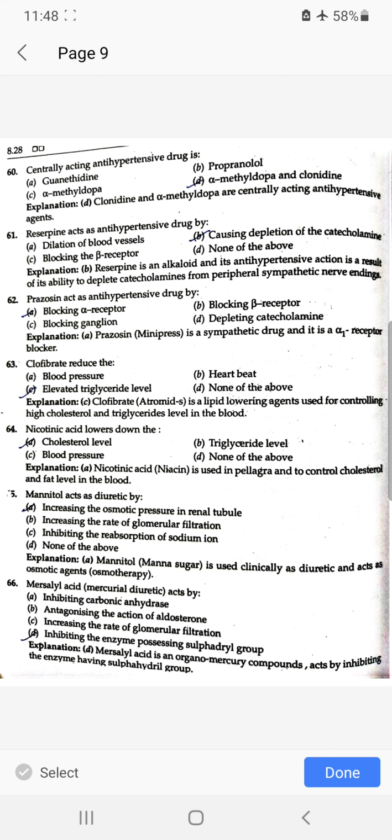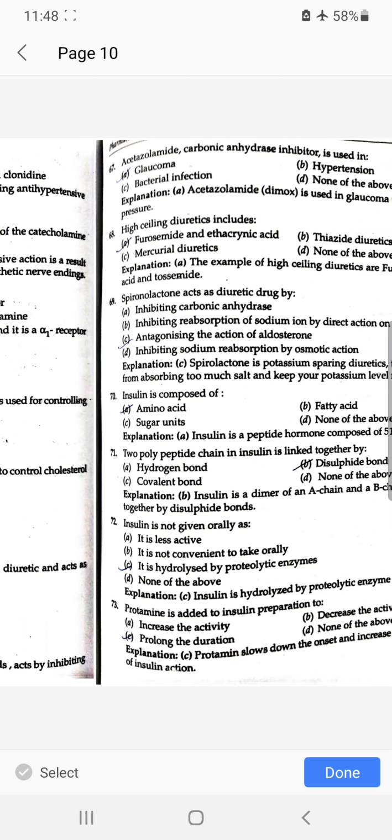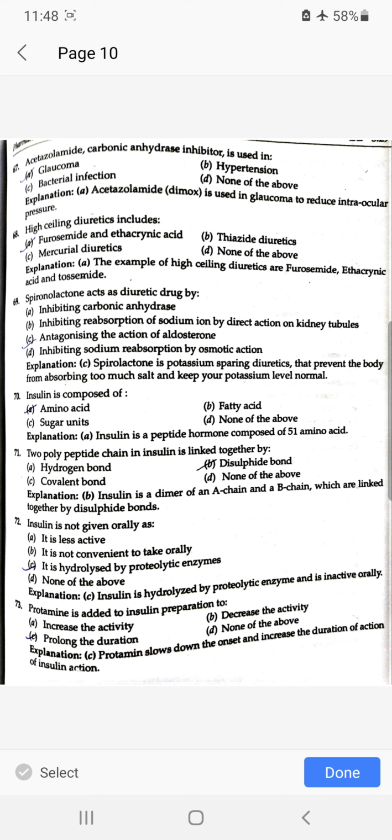Mannitol acts as diuretic by increasing the osmotic pressure in renal tubule. Mersalyl acid acts by inhibiting the enzyme possessing sulfhydryl group; it is a mercurial diuretic. Acetazolamide, a carbonic anhydrase inhibitor, is used in glaucoma. High ceiling diuretics include furosemide and ethacrynic acid. Spironolactone acts as diuretic drug by antagonizing the action of aldosterone.